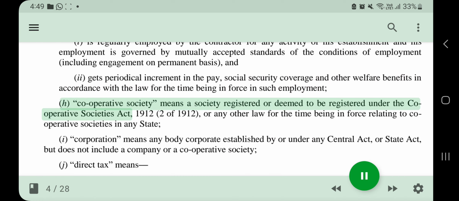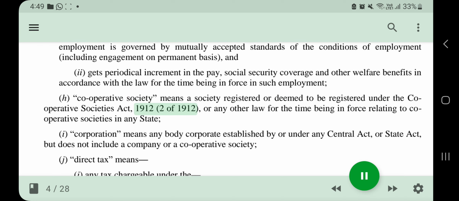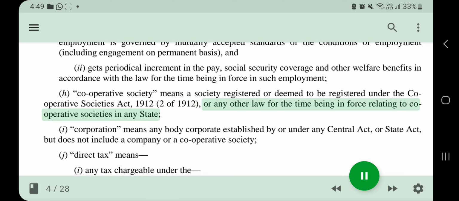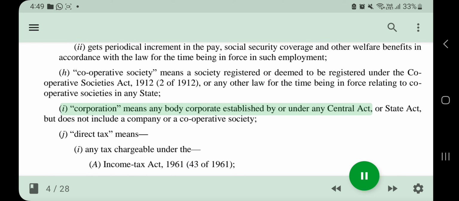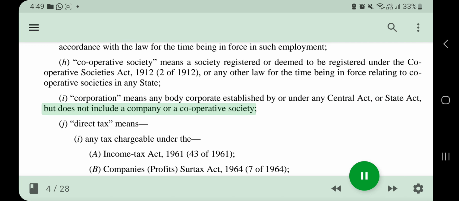H. Cooperative society means a society registered or deemed to be registered under the Cooperative Societies Act, 1912, 2 of 1912, or any other law for the time being in force relating to cooperative societies in any state. I. Corporation means any body corporate established by or under any central act or state act, but does not include a company or a cooperative society.